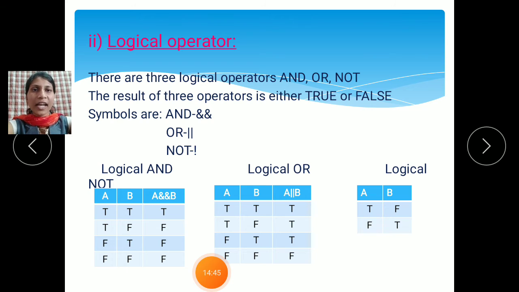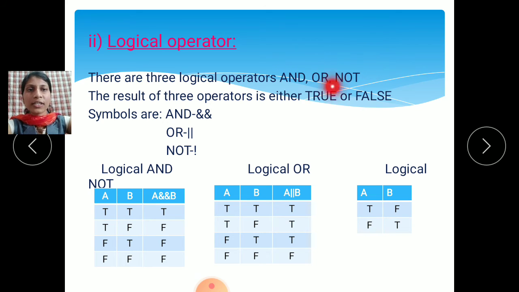First one is the arithmetic operator. Then the second type of binary operator is the logical operator. Logical operator means what? There are three logical operators: and, or, not. The result of these operators is either true or false. If you solve any logical condition, the result is either true, otherwise it is false.